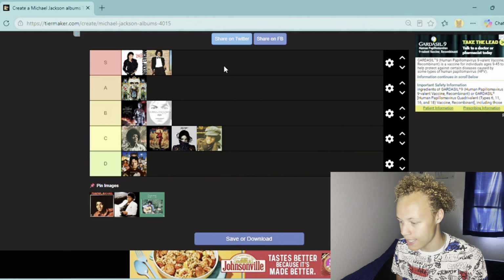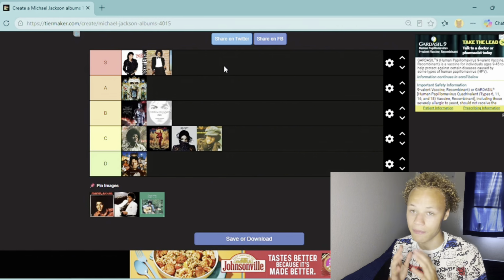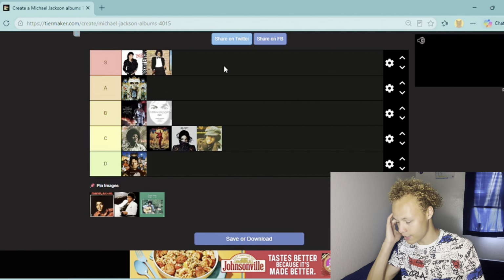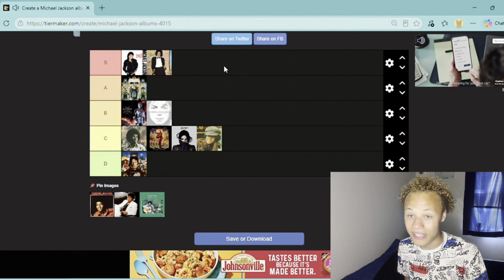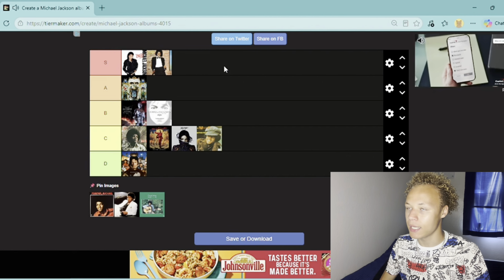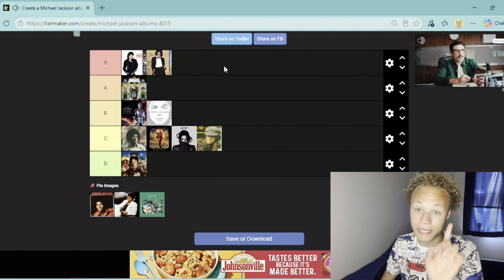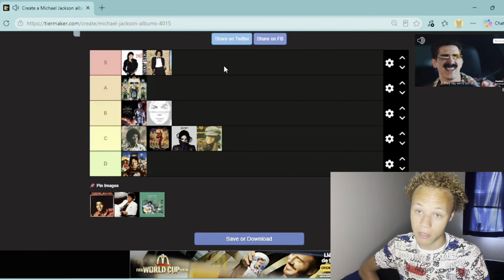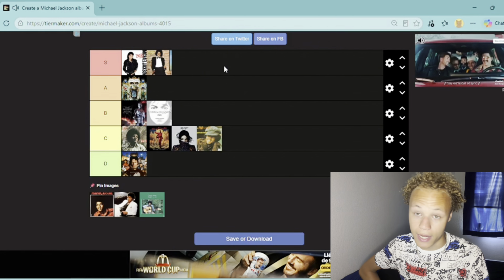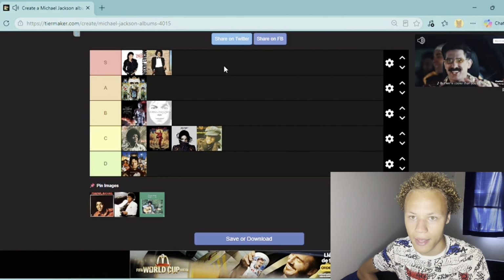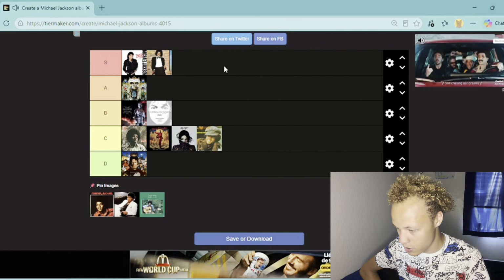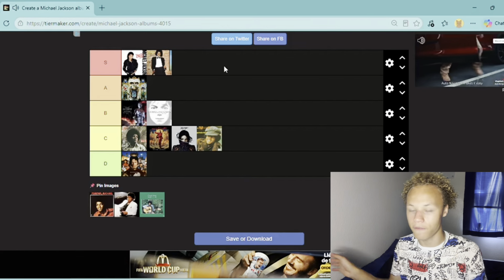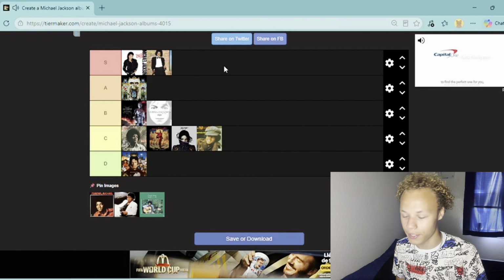Now, the Bad album just has such a fun vibe to it. I'm just so overwhelmed by how miraculous the Bad album sounds. There are so many miraculous songs on here, like Bad, The Way You Make Me Feel, Man in the Mirror, for crying out loud. Liberian Girl's another great song. Speed Demon, guys. I'm not kidding. When I do my song ranking list, Speed Demon's going to be really high. Dirty Diana as well. Smooth Criminal. How could you deny that track? Come on, man. There are just too many songs on this album that fill my heart with so much joy, and I could never skip a single song on this album, ever.